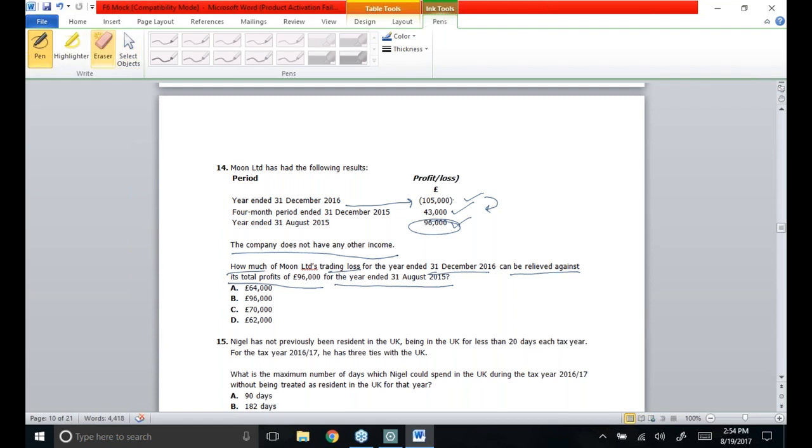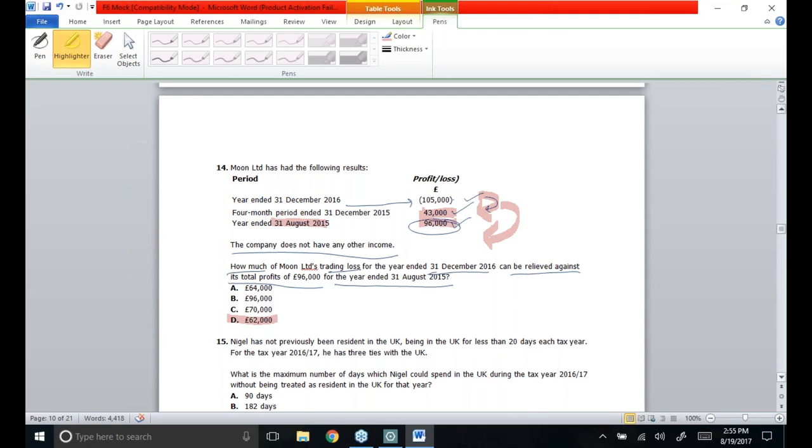So out of 1,05,000, 43,000 will be adjusted in the next period, and a loss of 62,000 will be left, which will be adjusted in the next accounting period, which ends on 31st of August 2015. So in this case, option D is correct. Whenever there is a trading loss carried forward, it is always carried forward against trading profit of future accounting periods. As the next trading profit was 43,000, the first adjustment has to be made against this amount, and then the leftover loss will be adjusted in the further accounting period.